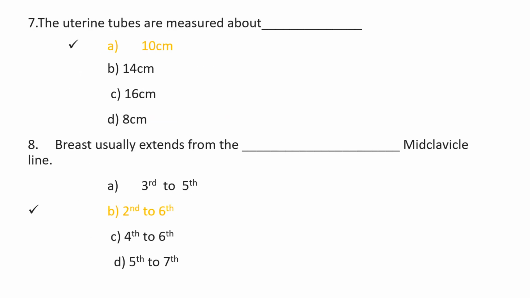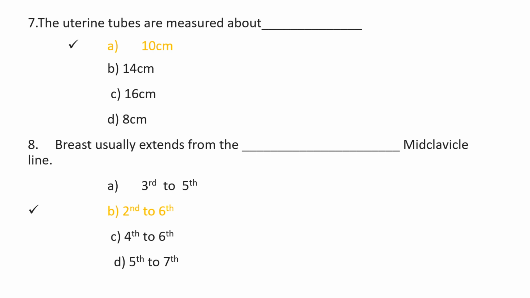The seventh question is, the uterine tubes measure about, option A, 10 cm, B, 14 cm, C, 16 cm and D, 8 cm. And the correct option is option A, 10 cm.